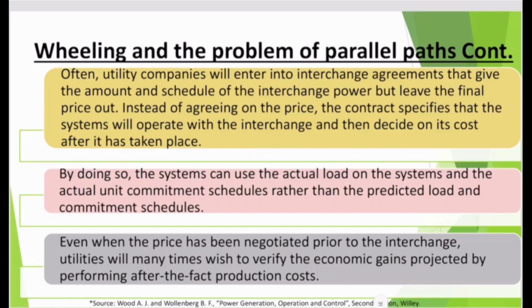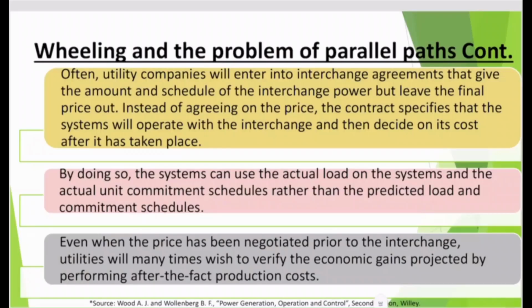Often, utility companies will enter into interchange agreements that give the amount and schedule of the interchange power but leave the final price out. Instead of agreeing on the price, the contract specifies that the system will operate with the interchange and then decide on its cost after it has taken place, because you will get clarity on how the incremental cost would behave after you physically execute the transaction. By doing so, the system can use the actual load on the system and the actual unit commitment schedules rather than the predicted load and committed schedules.